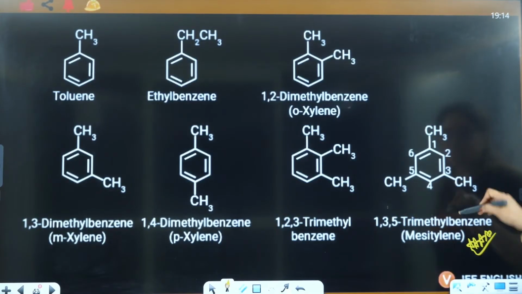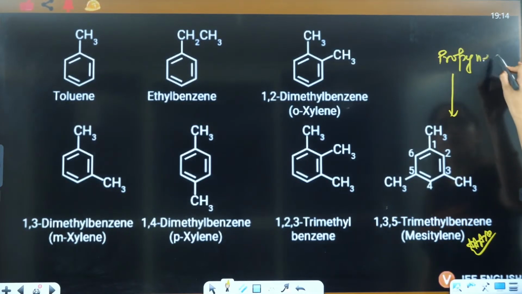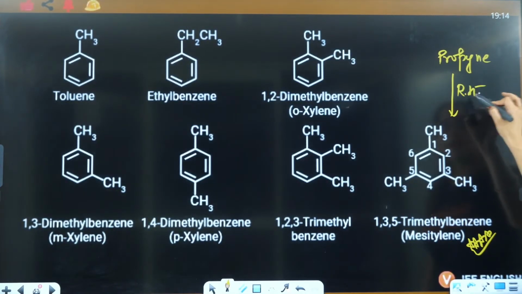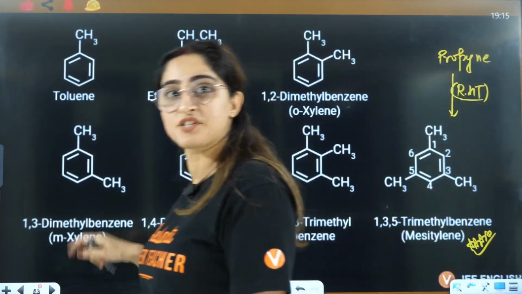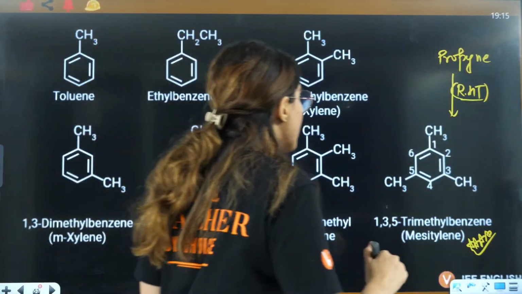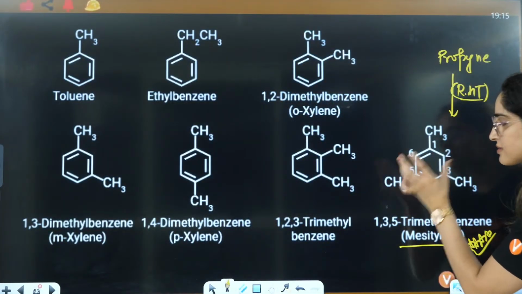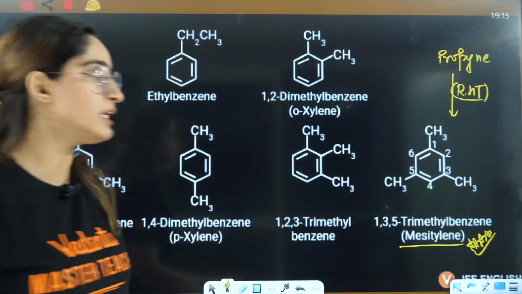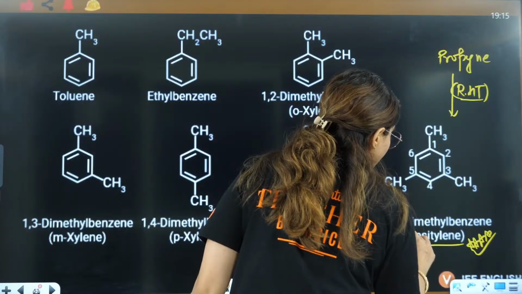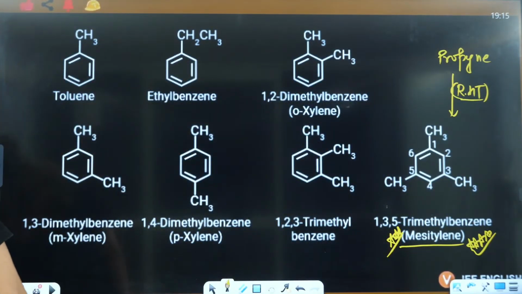This is formed from propyne, by RHT of propyne. That means cyclic polymerization of propyne will give you this. It's a very important reaction. So when you have CH3 on the alternate positions, that is called mesitylene, which is again a very, very important compound.